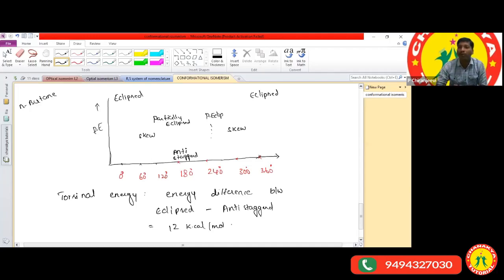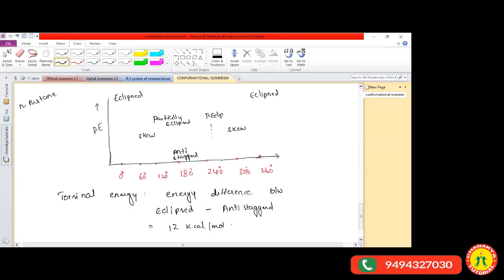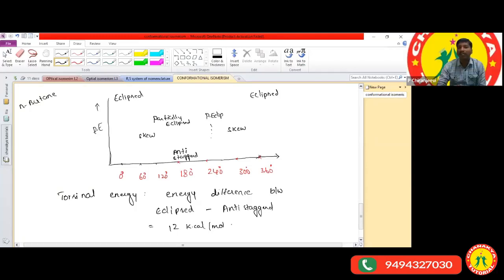Structural isomerism you already wrote. Based on this, I'll give the questions. Is that clear, everyone? Yes, sir.